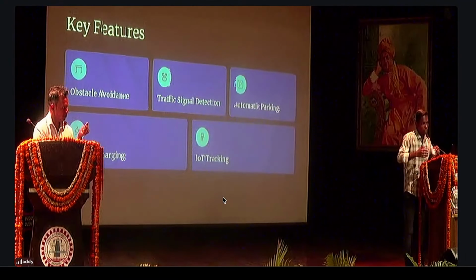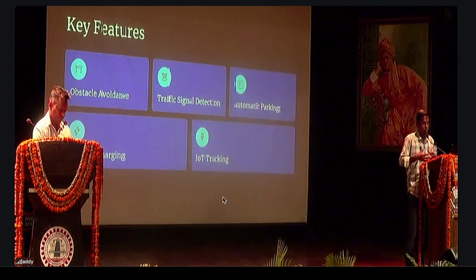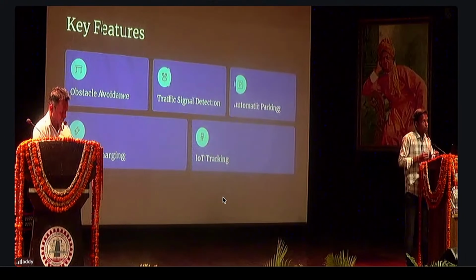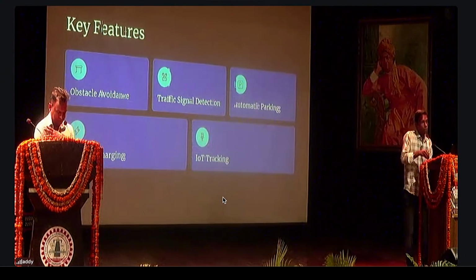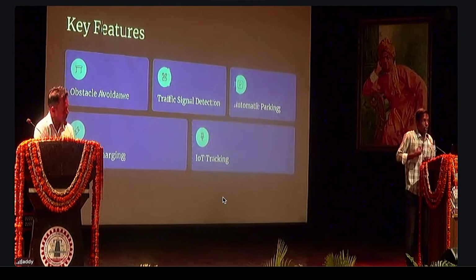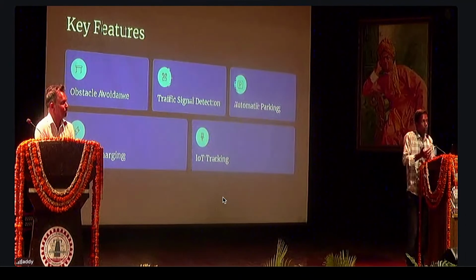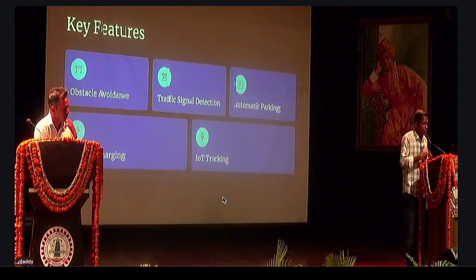IoT tracking is just a dashboard which can be tracked from a remote location, wherever the car is present. And there is also one of the most important factors that I thought I should mention here: path detection and path memory. Suppose the car has gone from Faridabad to Delhi, so it would track the path and store the path it took in its memory, and then in the future, if it has to go to the same location, it would rely on the previous path.